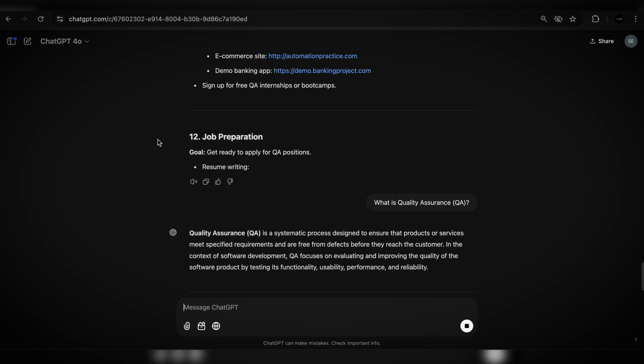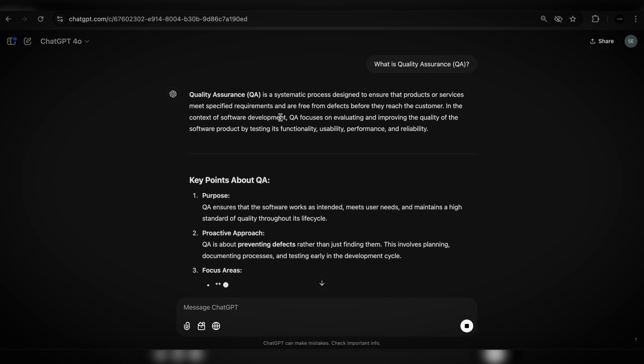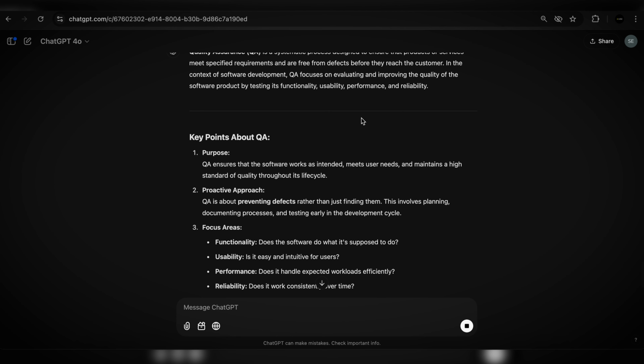It's a systematic process designed to ensure that the products and services meet specified requirements and are free from defects. Now, let me quickly explain to you in human language, unless it's already explained here. Purpose: ensure the software works as intended. That's what it is. That's what we needed. Meets user needs and maintains a high standard of quality throughout its life cycle. Great. Now you guys understand what QA is.